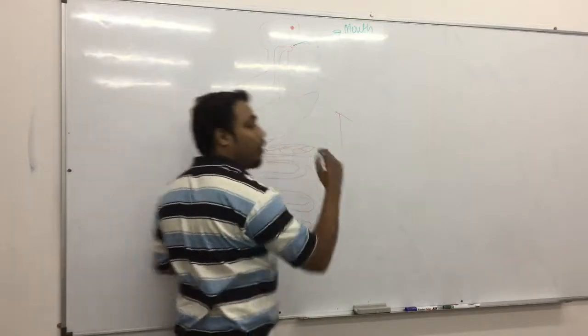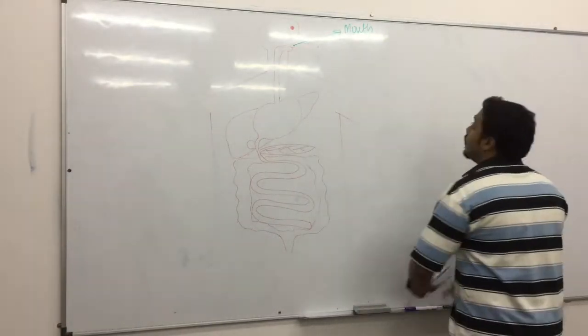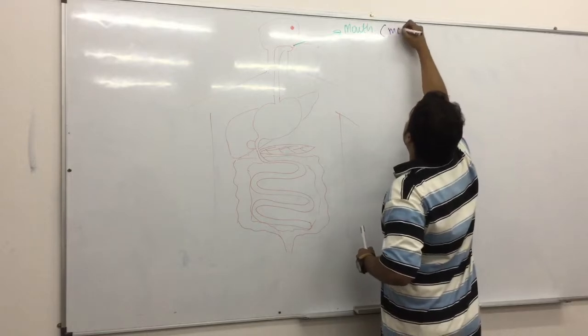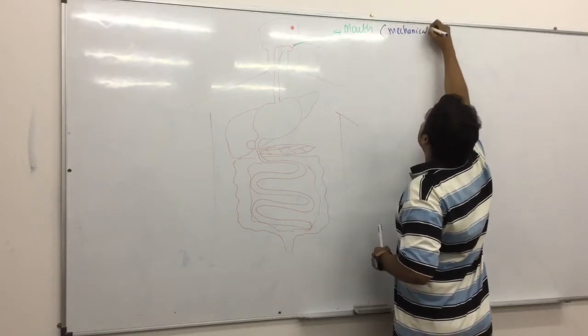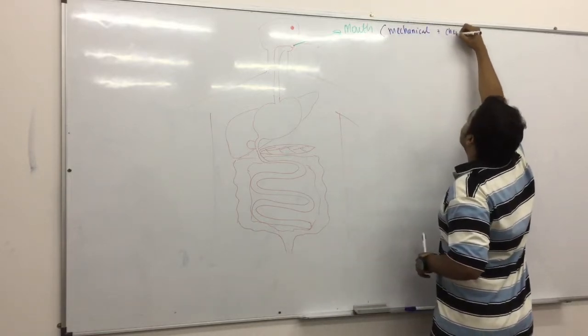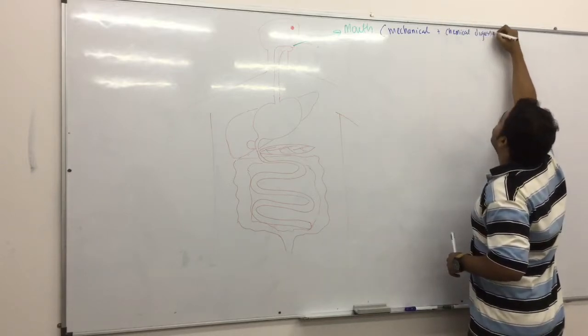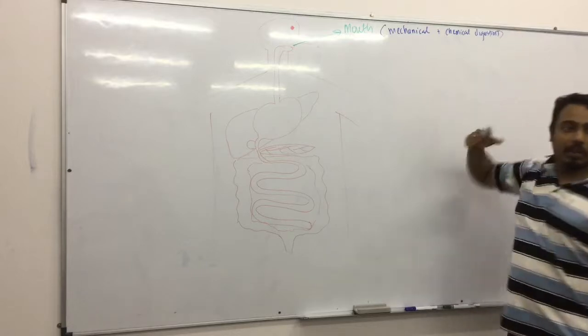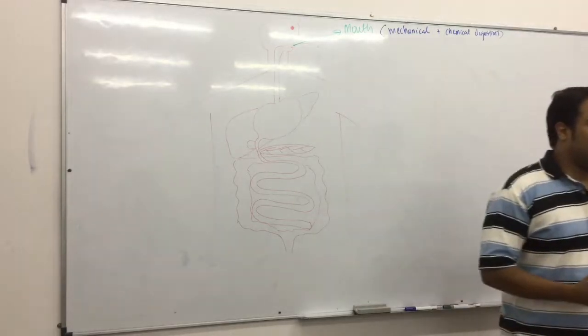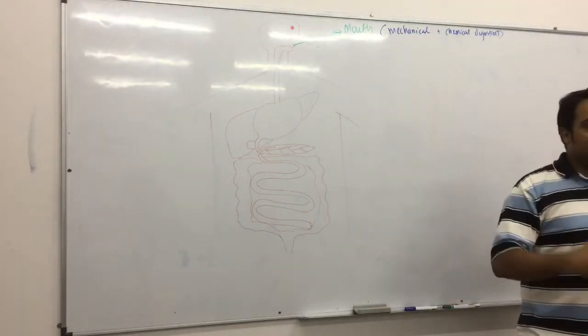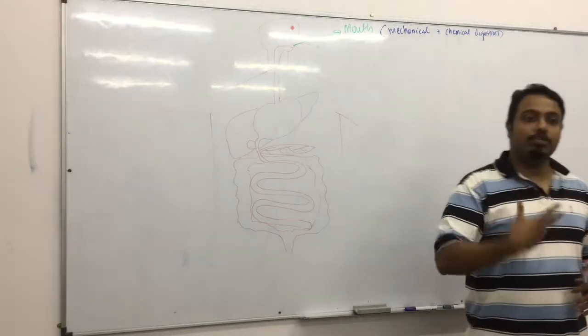Now, the mouth is the only place where you will have a process called mechanical digestion and chemical digestion. Now, coming back to the idea of what is digestion. Digestion is breaking down of a large molecule into a smaller molecule. Mechanical means by mechanical way, biting, chewing.